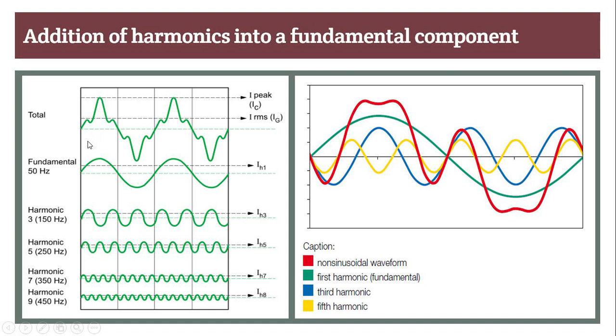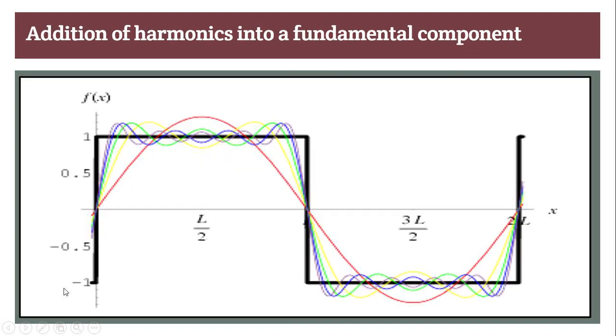One more thing you observe here: as the harmonic order increases from 3 to 5, 5 to 7, frequency increases from 150 to 250 hertz, but at the same time magnitude decreases. So as the order increases, the magnitude decreases. When you add all the odd components into the fundamental frequency, your signal becomes a square wave.